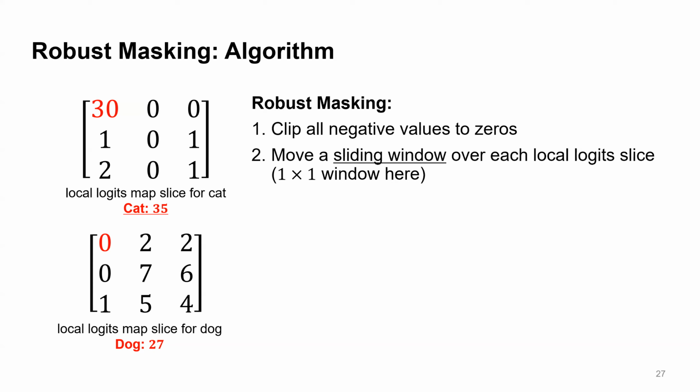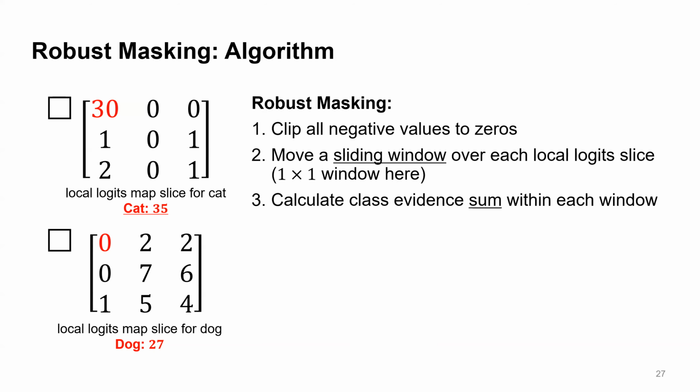In this toy example, we use a 1x1 window. Then, for each window location at each local logit slice, we will calculate the class evidence sum within that window. After we examine every window location, we will finally mask out the window with the highest sum for each class.